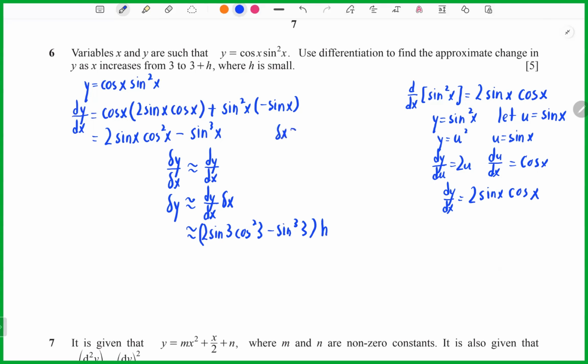Because delta x equals 3 plus h minus 3, so you will get h. So now we see 2 sine 3, bracket, cos 3 squared minus sine 3 cubed. So I will get 0.274h.